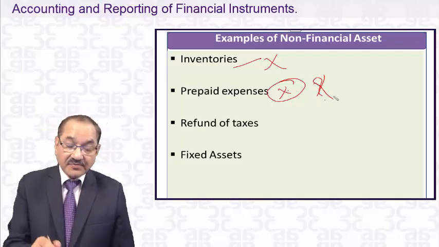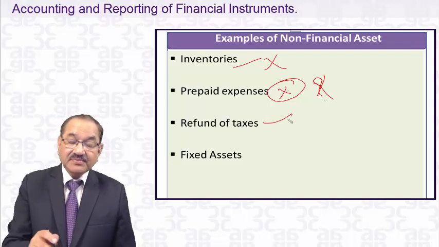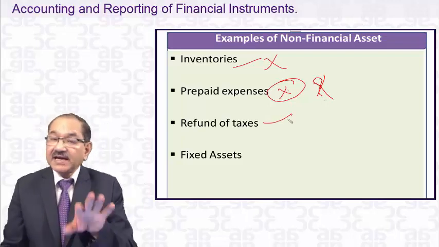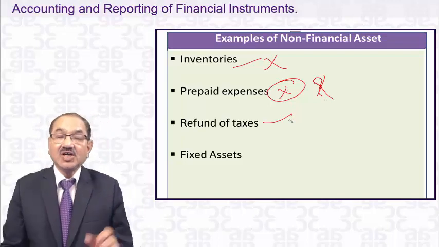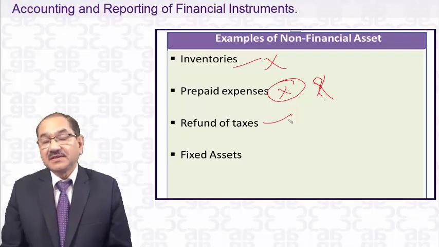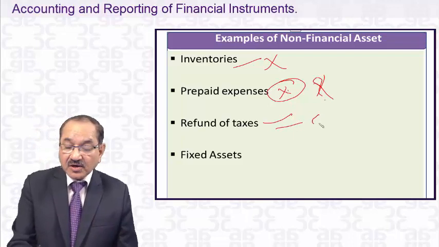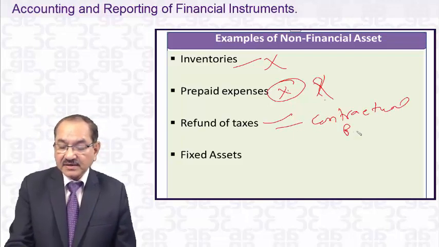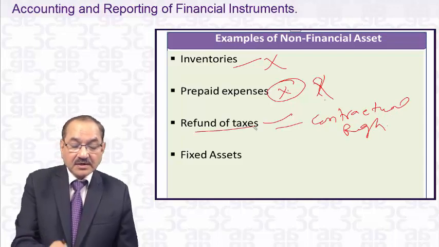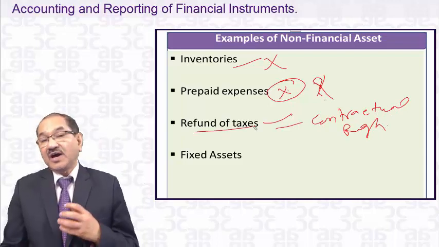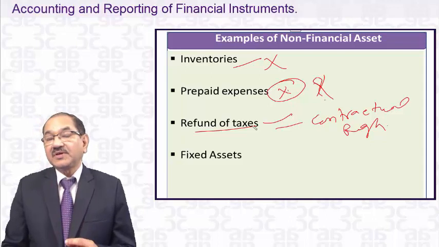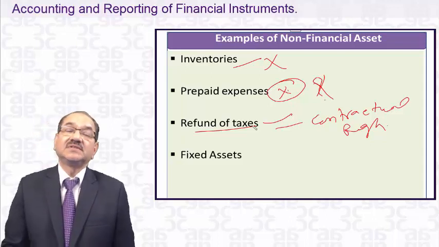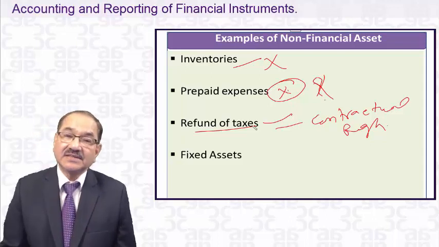Now refund of taxes, is it a financial asset? Please apply the definition again. What is the definition? Contractual right to receive cash. As I told you, it must be a contractual right to receive cash. Refund of taxes means you have to take 5 lakhs of refund from the income tax department.